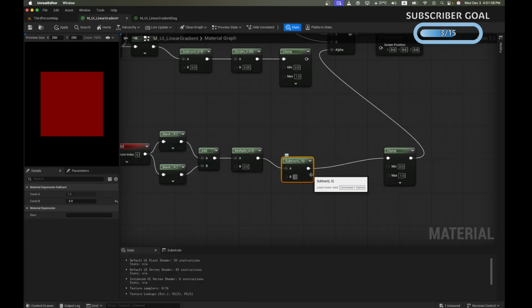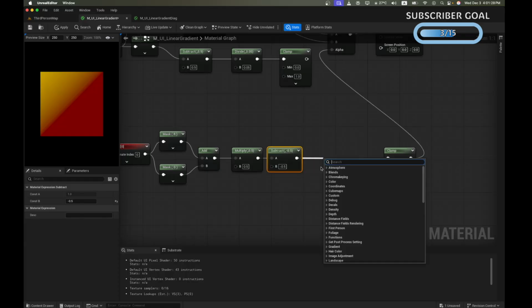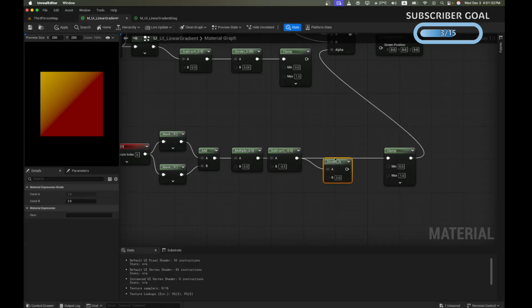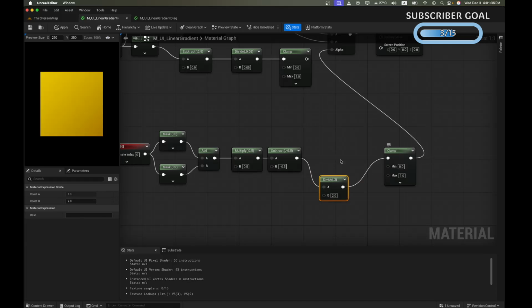So let's go from -5 and oh, that's too much. Maybe 1.5. Nope. -1.5. Nope. How about 0.9? Okay, there is some gradient coming. And -0.5. That's the diagonal line. Let me also get the divide node. So we have all possibilities.